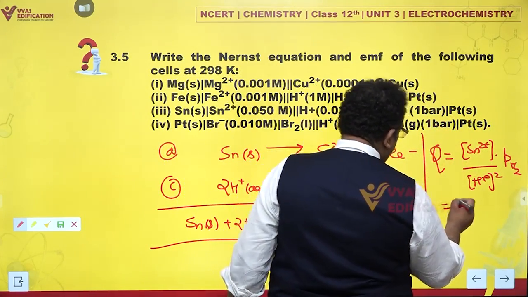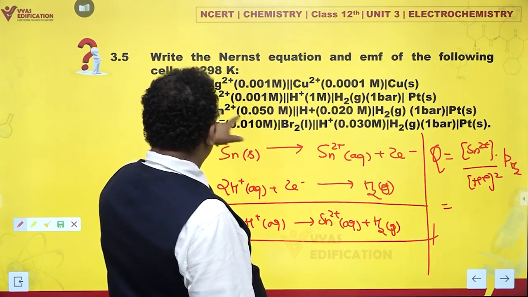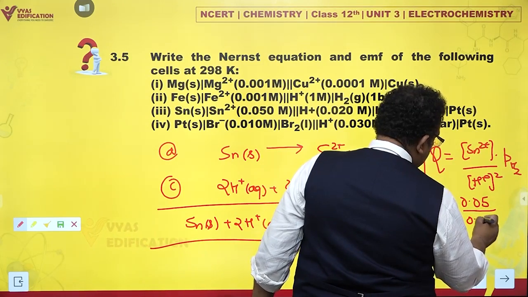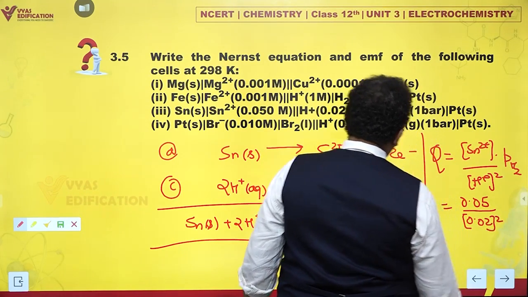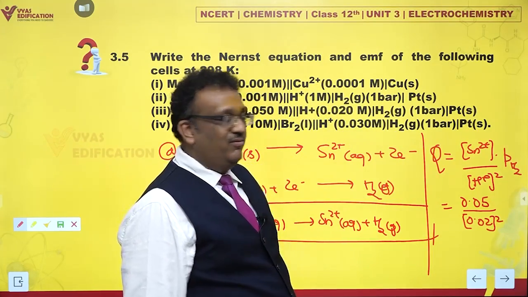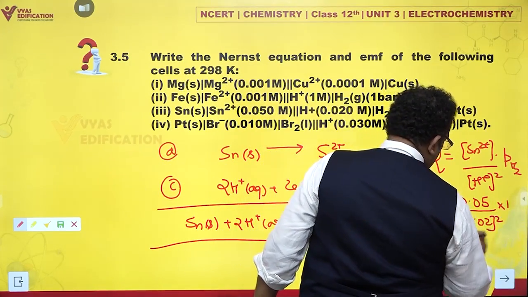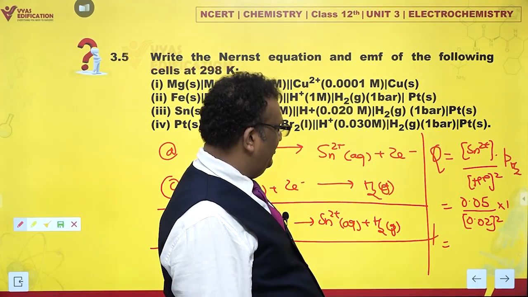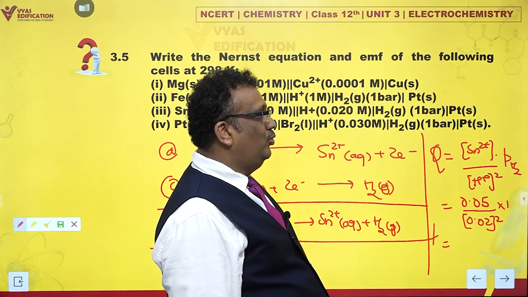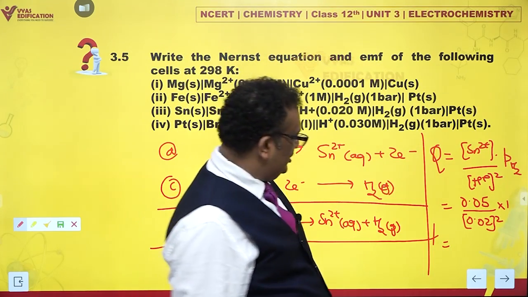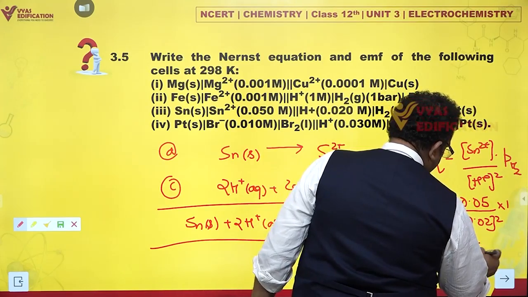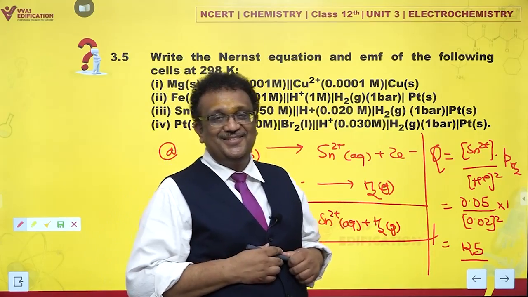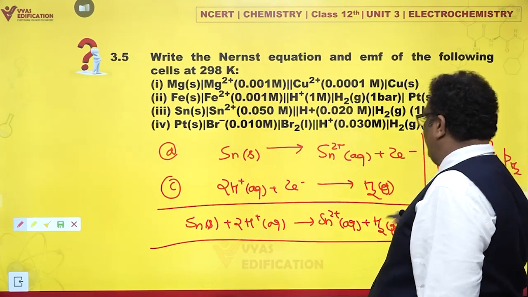And can I calculate this? Of course I can. What about stannous ions? Stannous ions are 0.05 molar and H plus ions are 0.02 squared, right? And then you have hydrogen, which is 1. Could we calculate that? Yes, of course we can. This is 5 by 2 into 50, which is 5 into 25, which is 125. Oh my God. So this reaction quotient comes out to be 125? Yes, it does. So far so good.